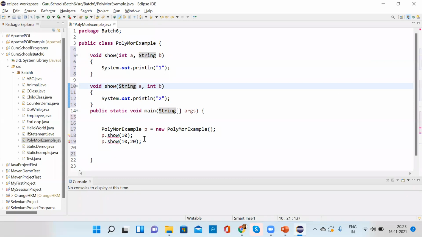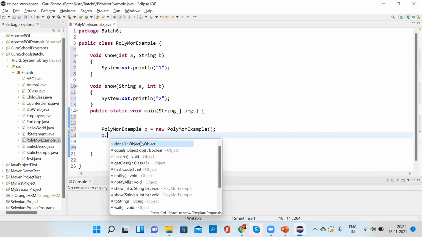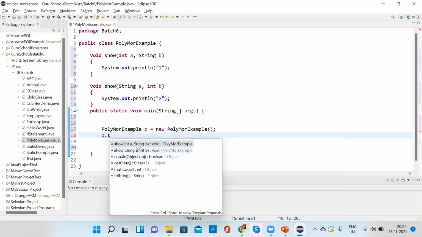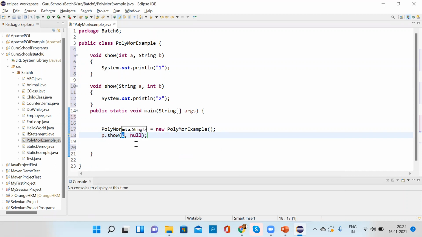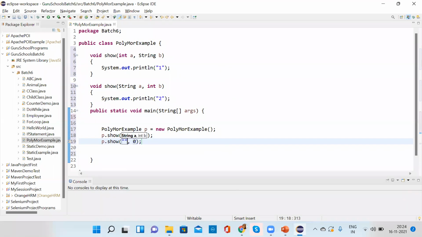If we want to call the first method, p dot show, see, there are two methods. If we want to select this, we have to call first the integer and then the string. And if we want to call the second method, we have to call first the string and then the integer. Clear?